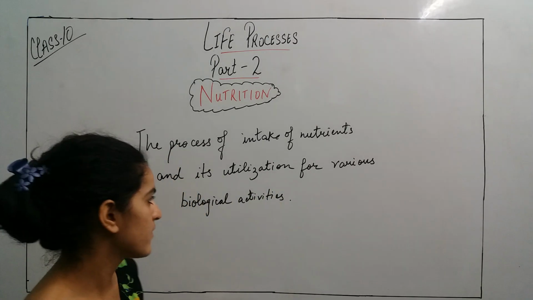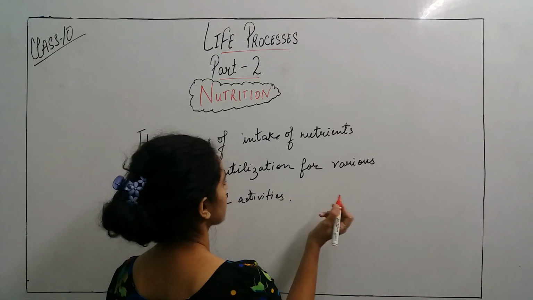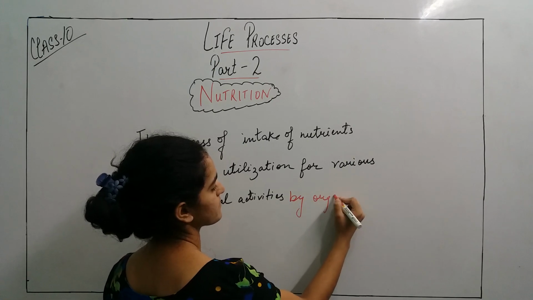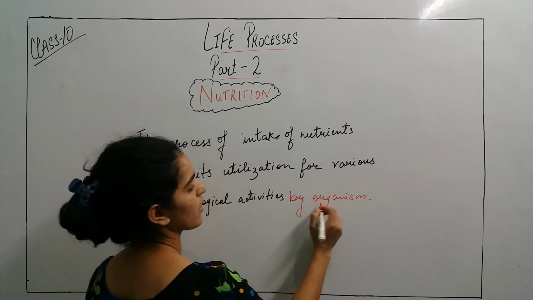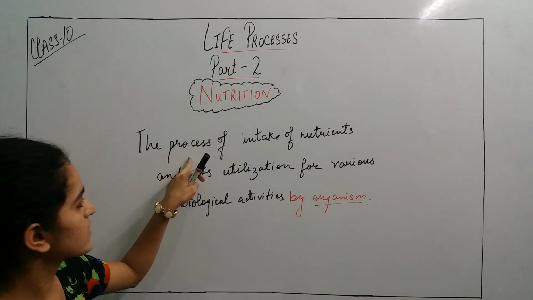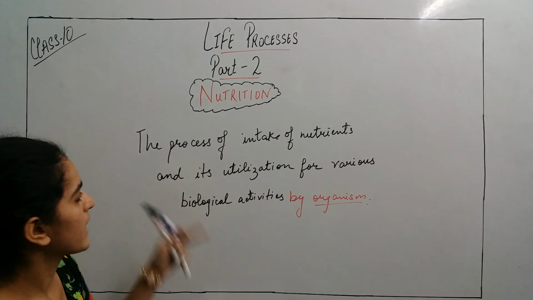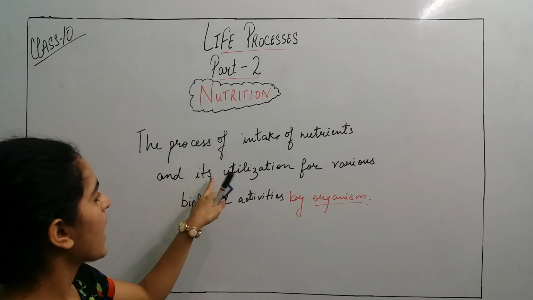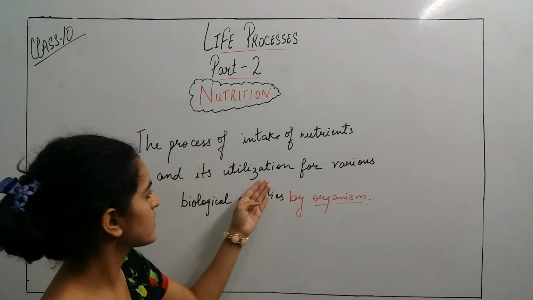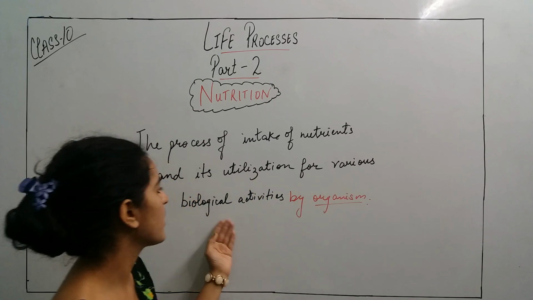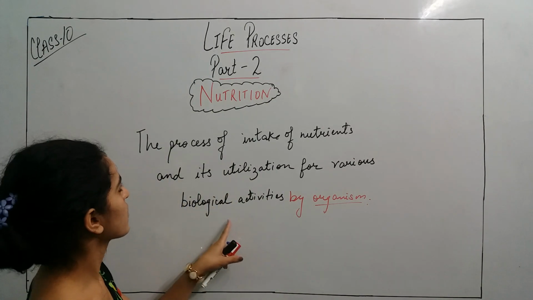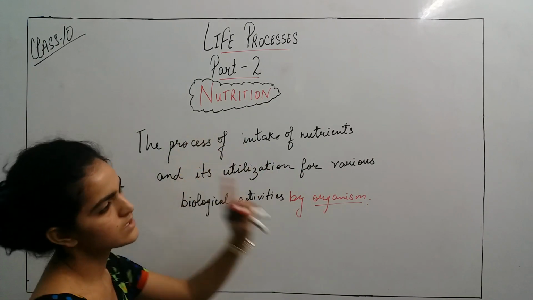किसके अंदर होंगी activities? It will be in an organism. What is the organism? Any living thing we are talking about. So ऐसा process है ये जिसमें कि nutrients का intake होता है organism के through and its utilization also. Utilization means उसको use करना, benefits के लिए उसको use करना for various biological activities. Okay. जो भी हम काम करते हैं उन सब के लिए we need nutrients, we need food, so this is that process.